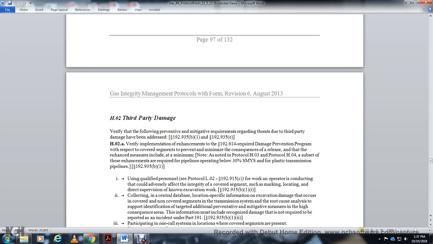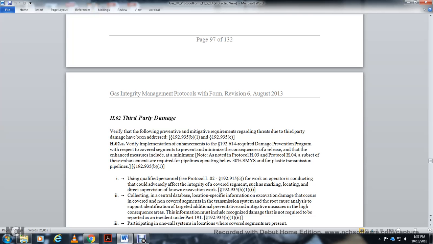H.02, third-party damage. Verify that the preventive and mitigative requirements for third-party damage have been addressed. Verify the implementation and enhancement of statute 192.614, the damage prevention program, with respect to the covered segment, to prevent damage and minimize the consequences. The enhanced measures must include the minimum